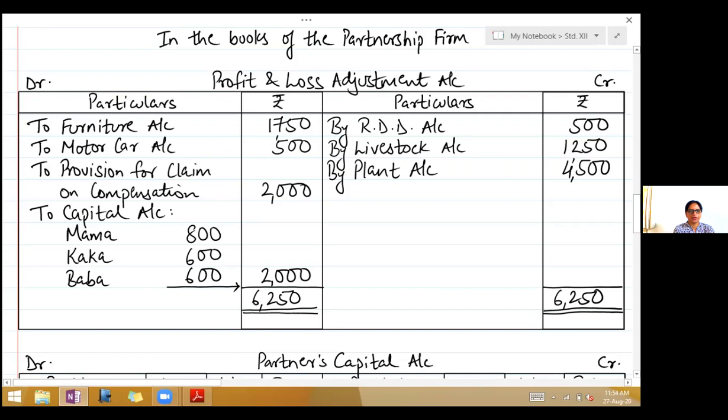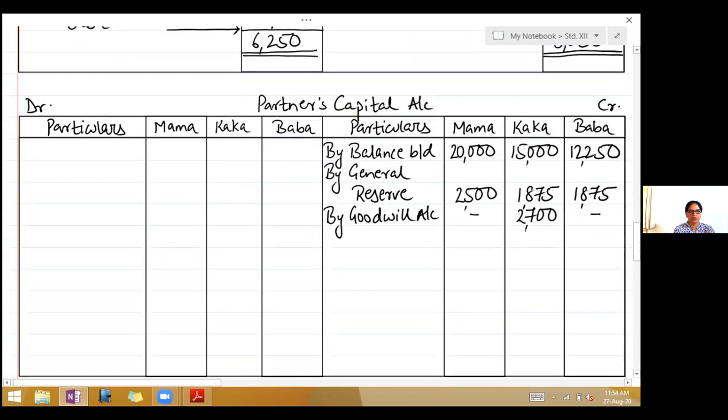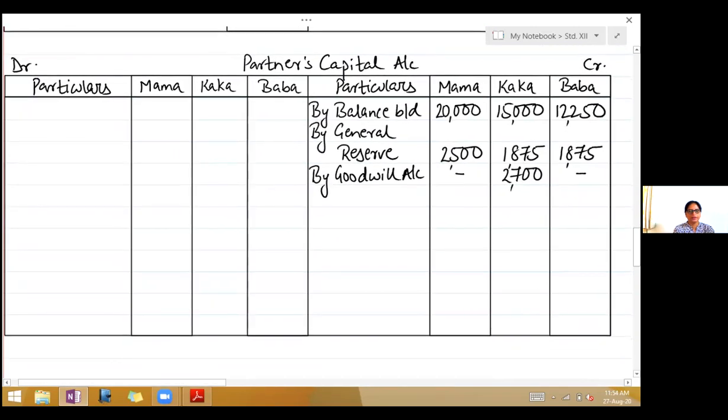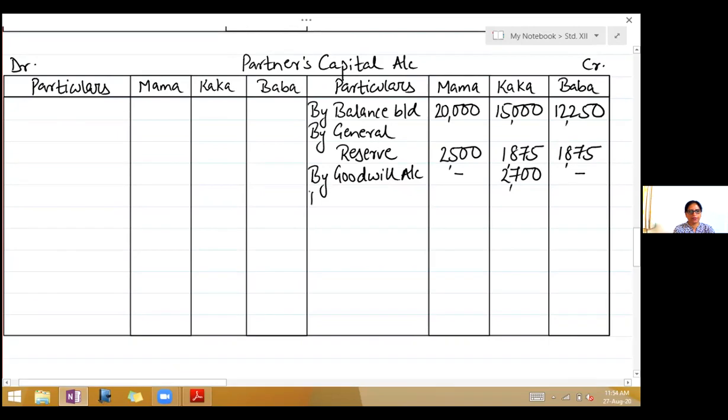Once you get the profit, you will transfer this profit to the capital account. So take capital account on the credit side, right, by profit and loss adjustment account, $800, $600 and $600.